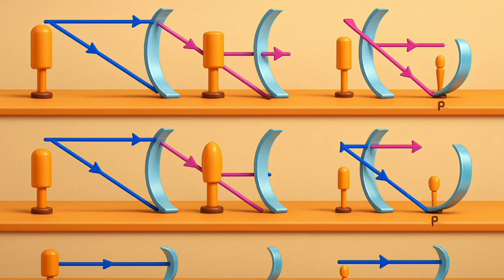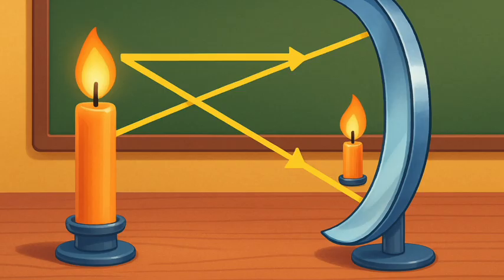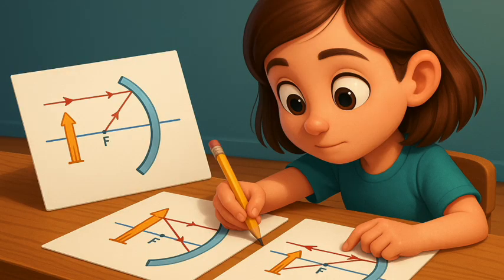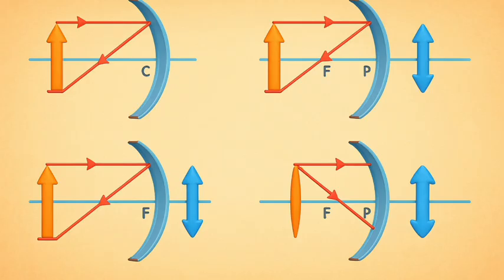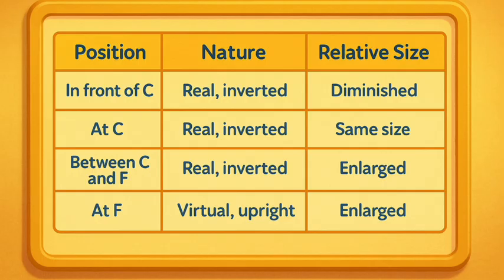Activity 9.4.1. Draw neat ray diagrams for each position of the object shown in Table 9.1. You may take any two of the rays mentioned in the previous section for locating the image. Compare your diagram with those given in Fig. 9.7. Describe the nature, position and relative size of the image formed in each case. Tabulate the results in a convenient format.